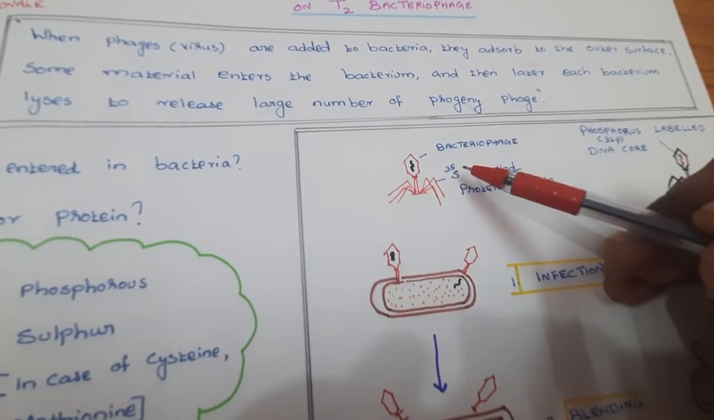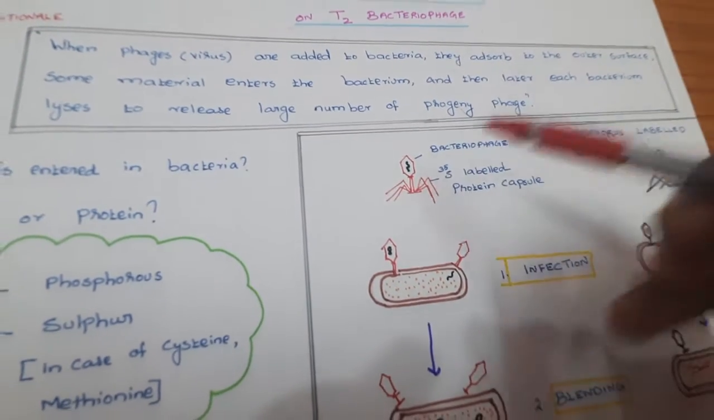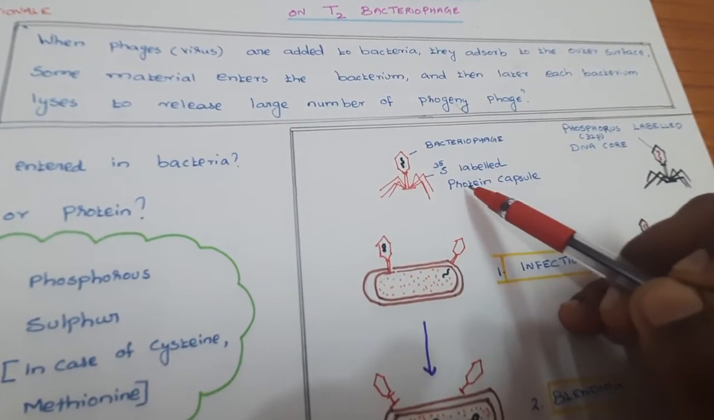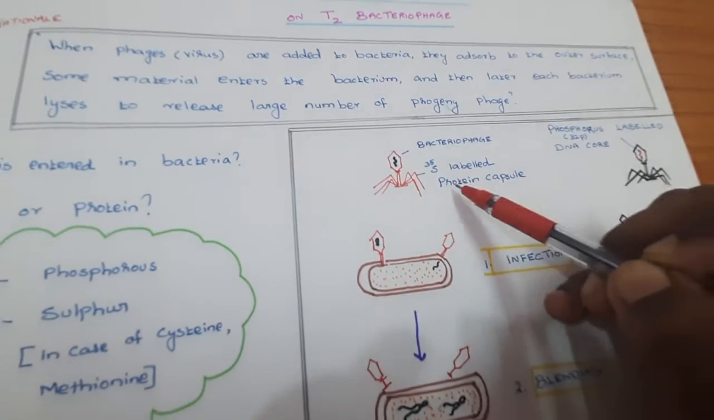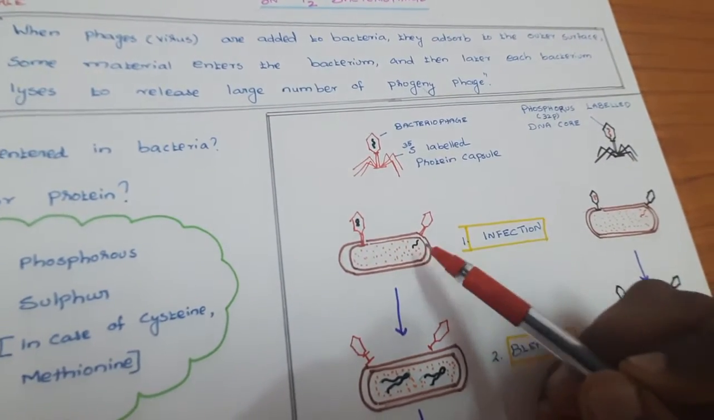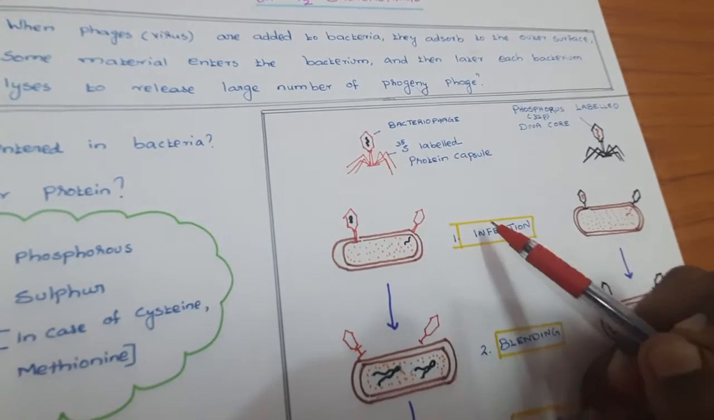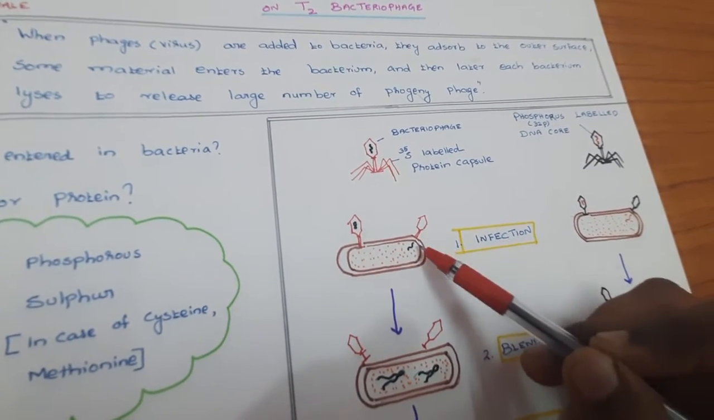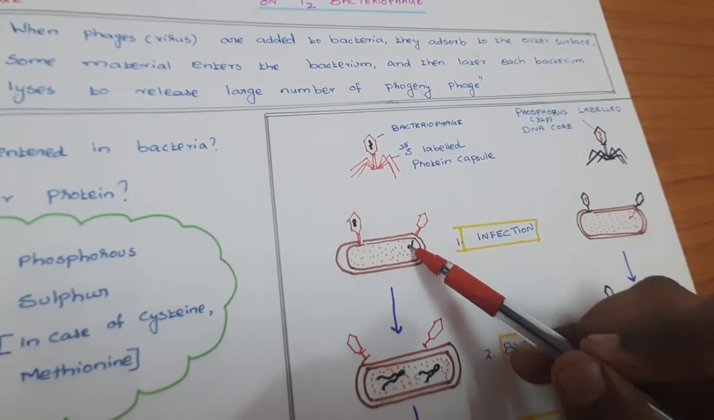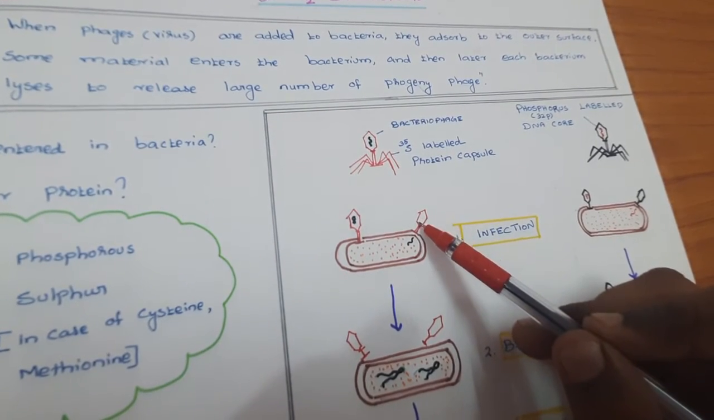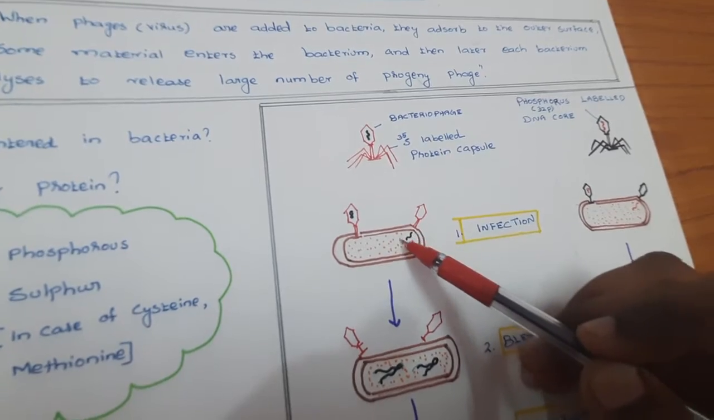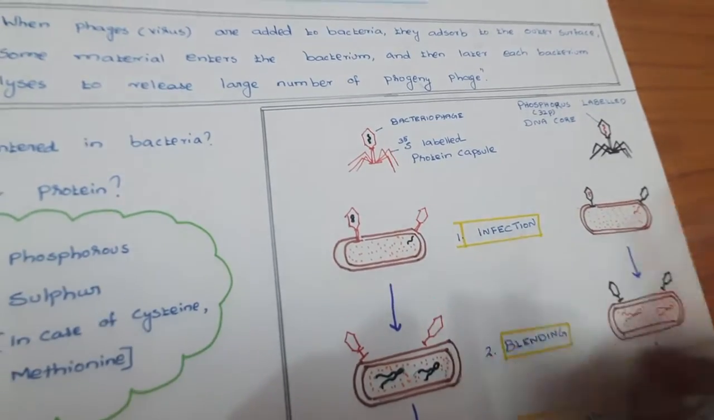He took radioactive sulfur and labeled the protein capsid with it. And he made it infect the bacteria. This process is called infection. After infection, one of the materials, that means the DNA, enters into the bacteria.